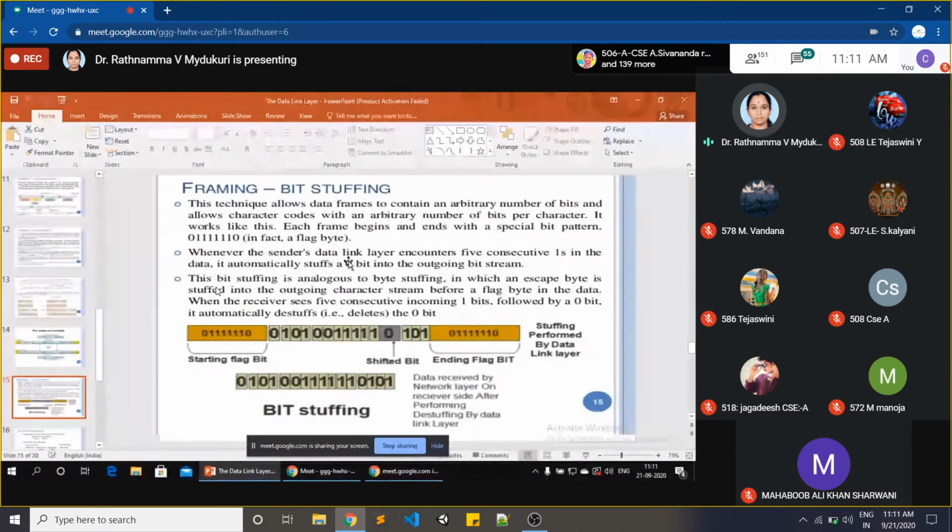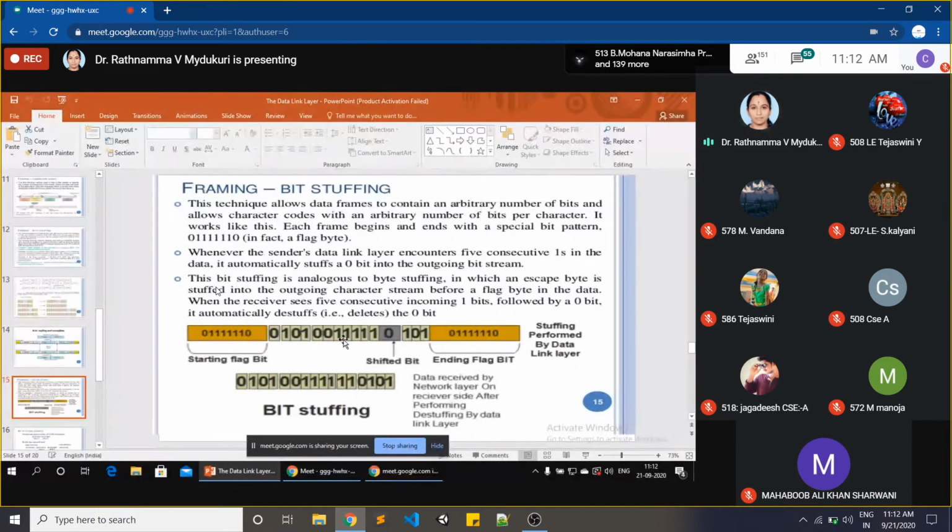whenever the sender's data link layer is sending data like this, 0 1 0 1 0 0 1 1 1 1 1 1, suppose you get 5 consecutive ones in your data. 5 consecutive ones means 5 continuous ones.